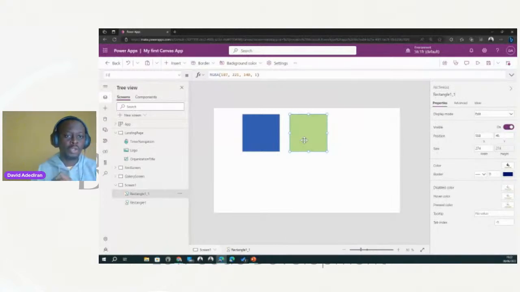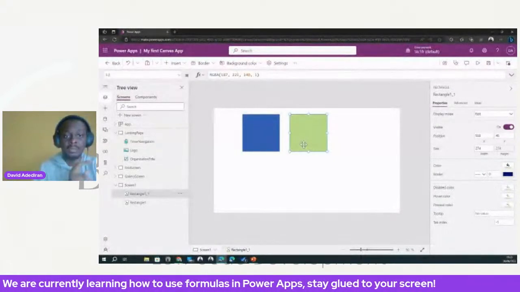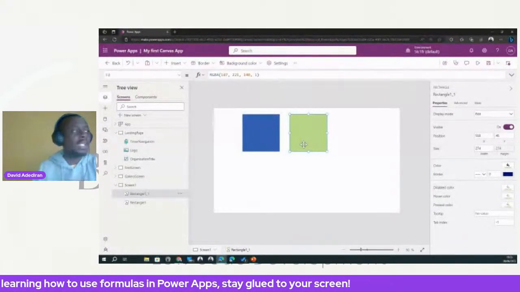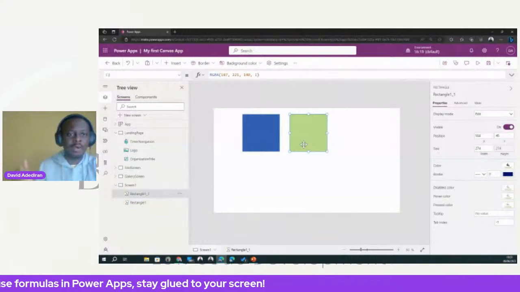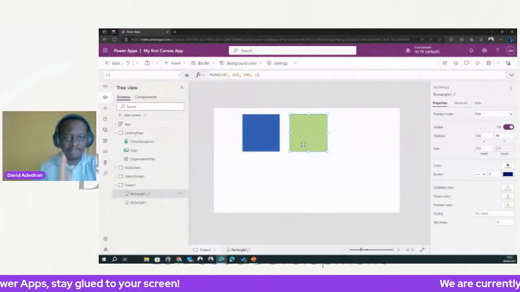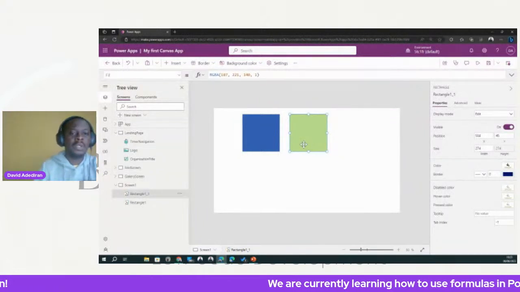So I want to control how a particular control behaves based on what is happening in another control. We want to make this green rectangle always to the right of the blue one, exactly beside it, no matter where it is. So how can we do that?